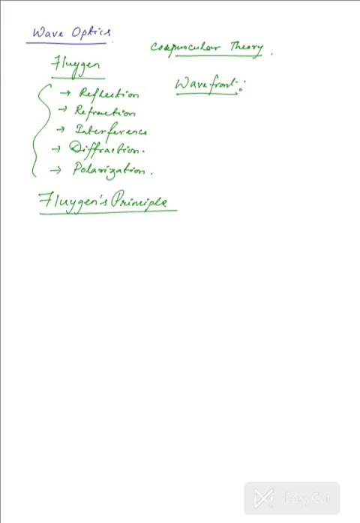It is quite a common experience that we observe circular ripples on the surface of water from a point of disturbance. So, suppose we have a still water surface